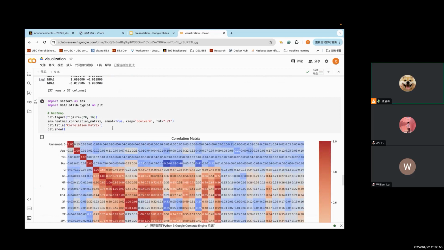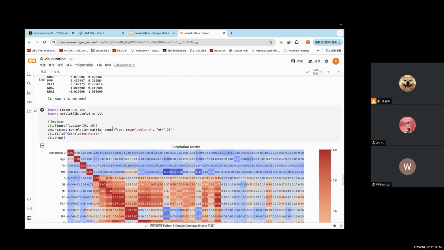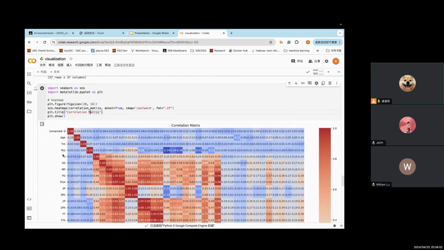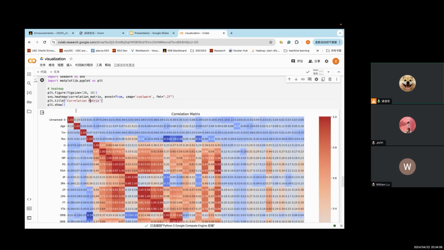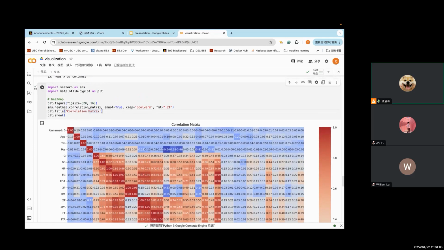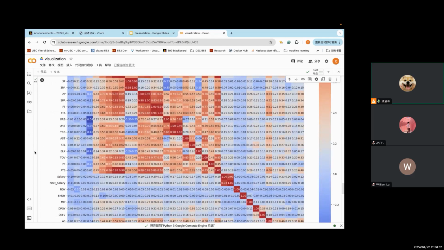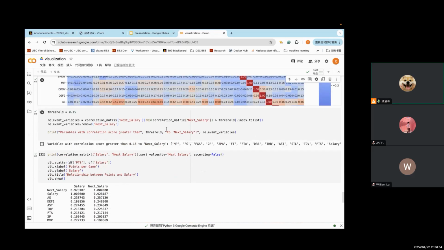Let's go through the correlation matrix. I created a heat map to show how each variable is related. Because we want to predict the next salary, we will find out the variables that have the most correlation value to the next salary.